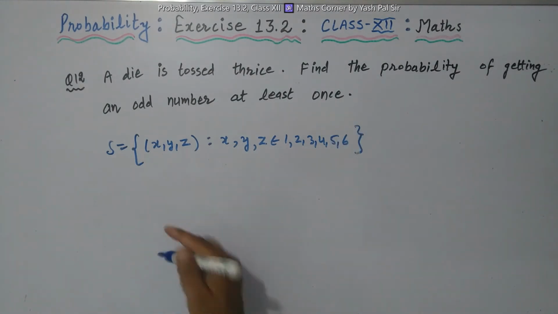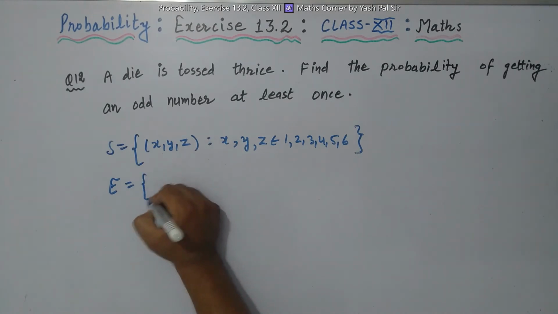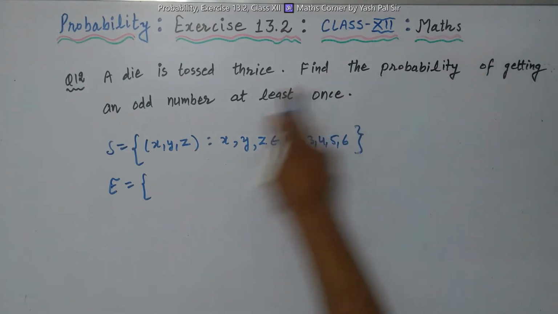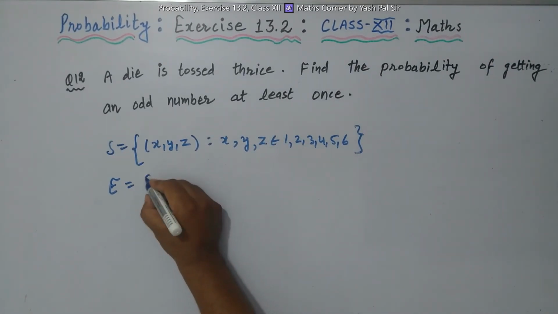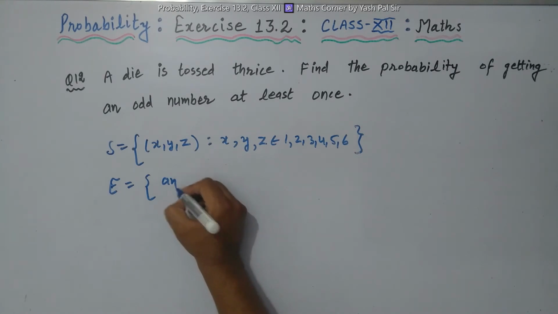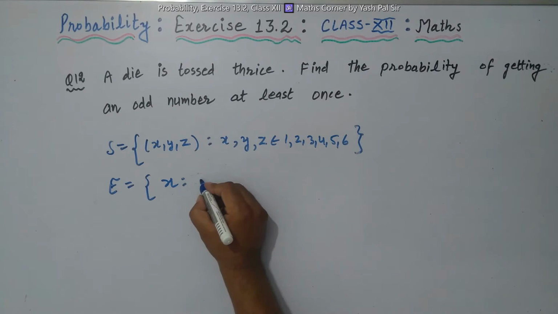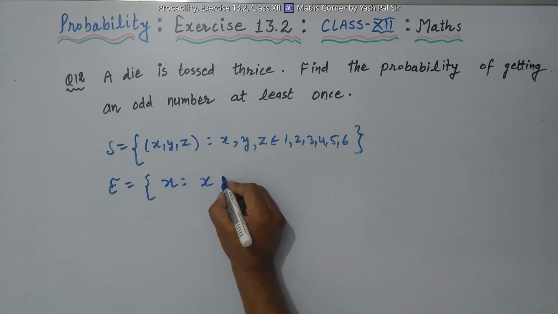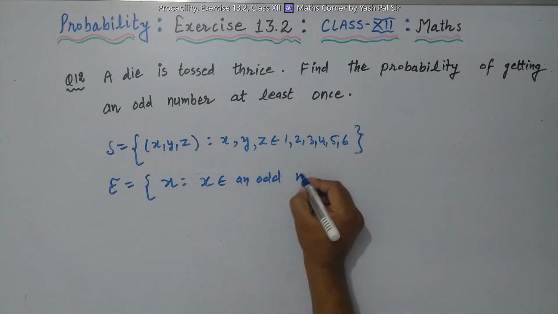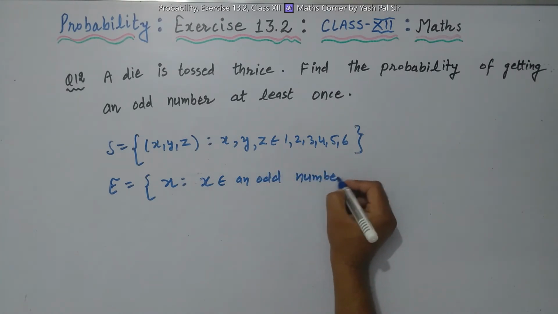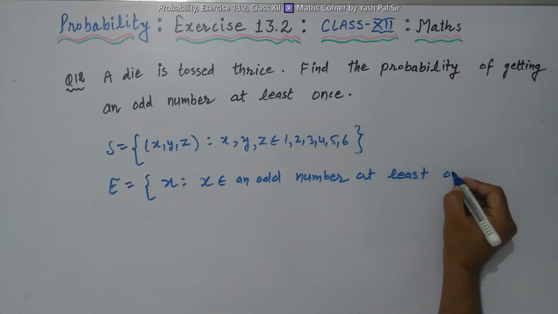Now let E be the event: find the probability of getting an odd number at least once. E is the event that x, y, z contains an odd number at least once.